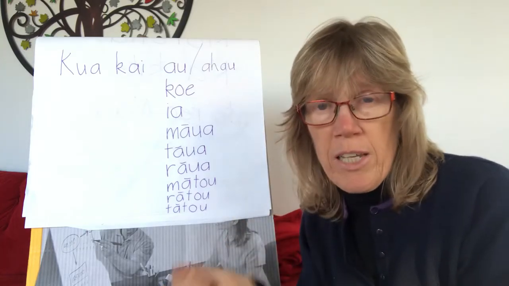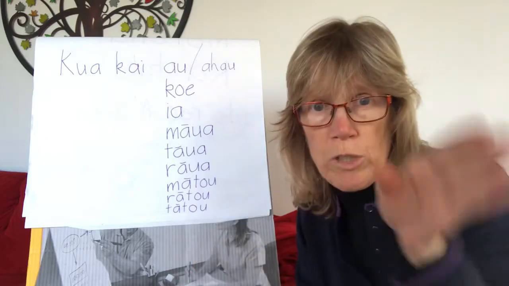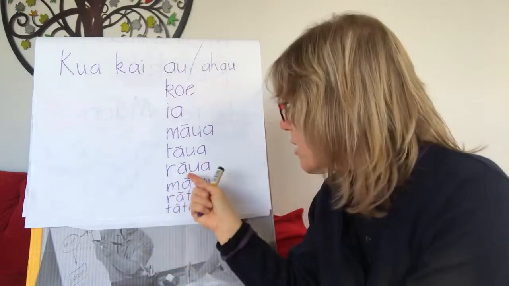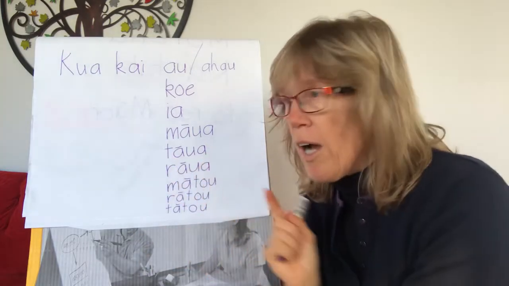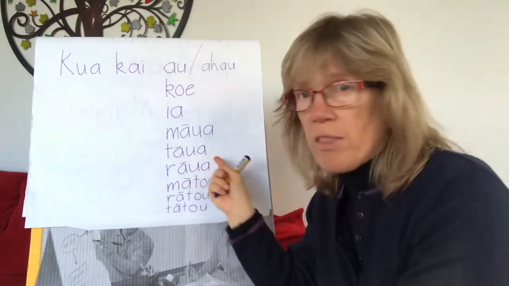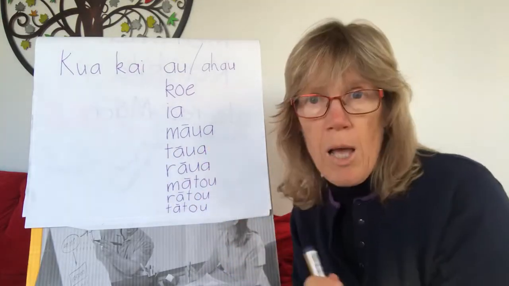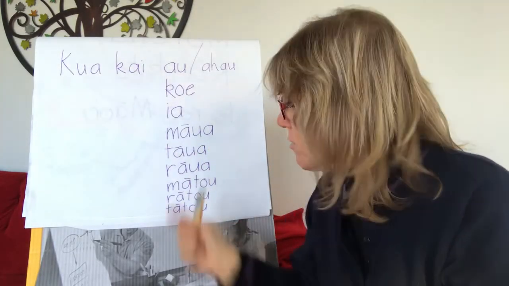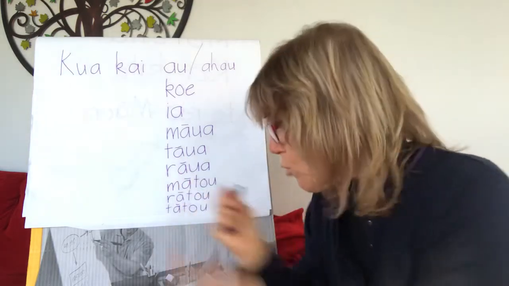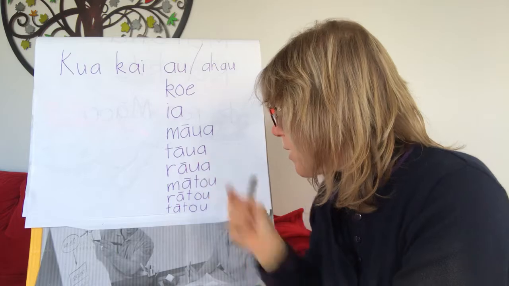Me and my friend here have eaten and I'm talking to you about it. But if I'm talking to my friend, I would say kua kai taua. You and I have eaten. Kua kai maua, I'm telling somebody else. Kua kai taua, I'm talking to the other person in the pair.